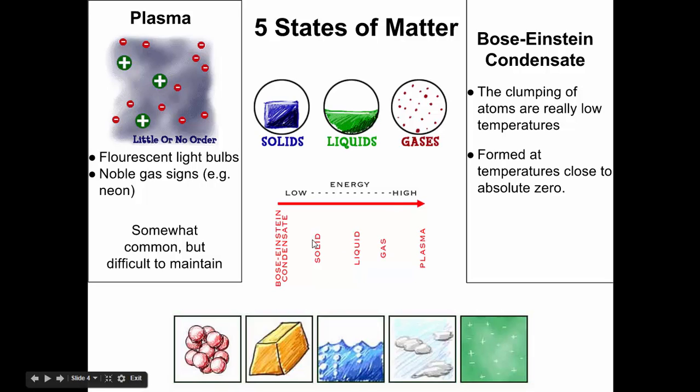So if you're looking at an energy scale, you've got Bose-Einstein condensate, then you move to solid, then you move to liquid, then you move to gas, then you move to plasma. So you go from low to high. And you can see the arrow here.